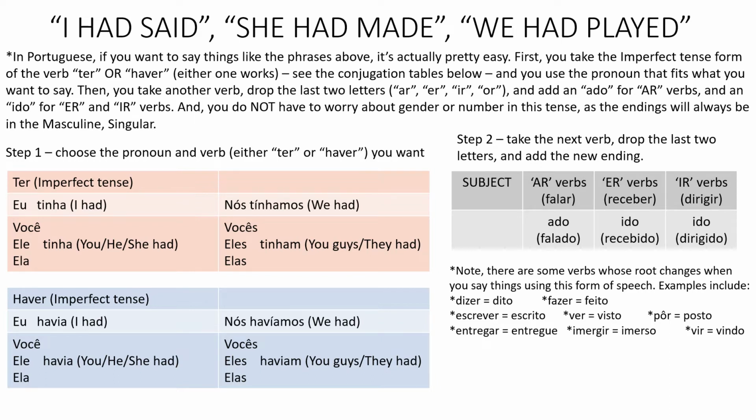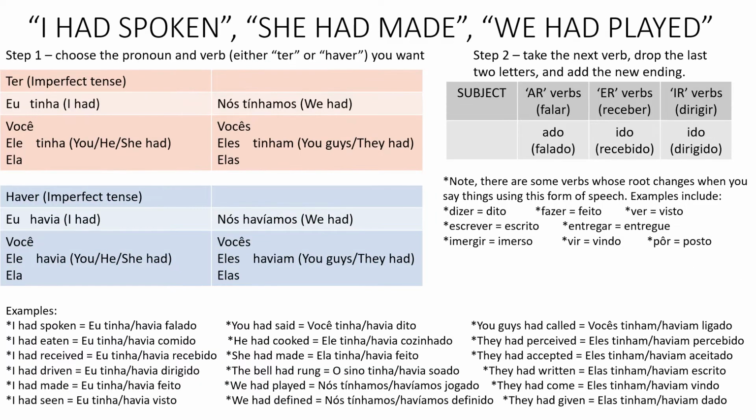So let's look at a few examples now of sentences, how you put these together. Again, step one, choose the pronoun and verb, either ter or haver. Step two, take the next verb, drop the last two letters, add the new ending.